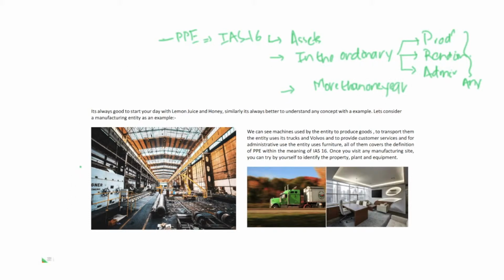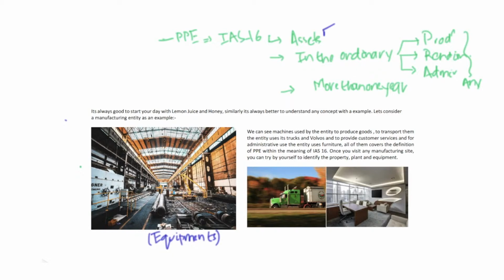Now let's apply this definition under these three scenarios. Now this is basically a fleet of equipments. So these are equipments. So is it an asset? Yes, it's an asset because it's a resource which is under the control of the entity, and by using the equipment, the entity would be able to generate revenue.